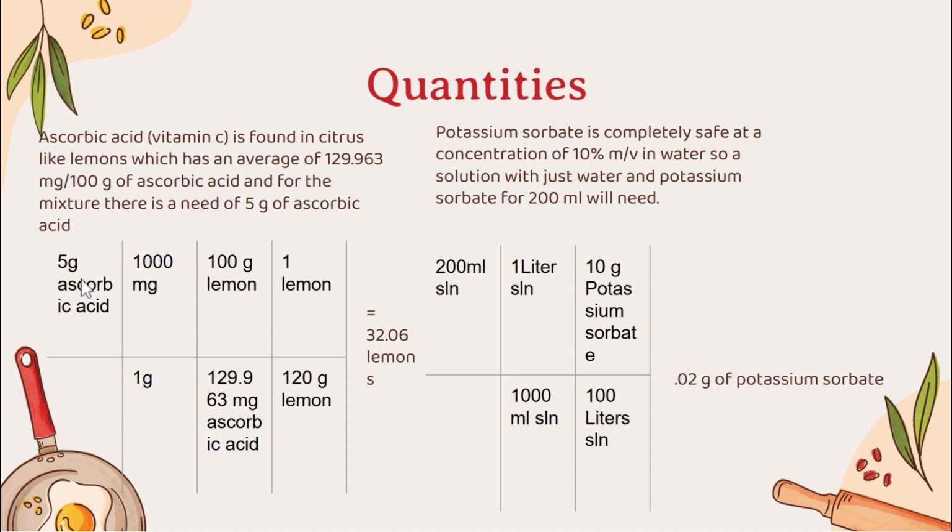But for 5 grams of ascorbic acid, we will need 32 lemons, and that is supposing that we need 5 grams of ascorbic acid, which really is an exaggeration. And for example, for the potassium sorbate, here it states that we need 10% mass volume concentration for it to be safe. And if we do the calculations for 200 milliliters of a solution, that is also exaggerating because 200 milliliters will be a really big amount. We will need only 0.02 grams of potassium sorbate.